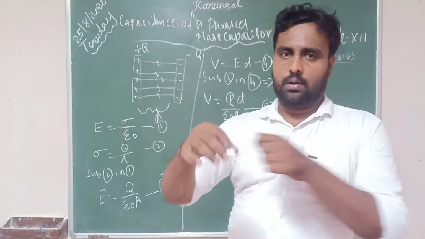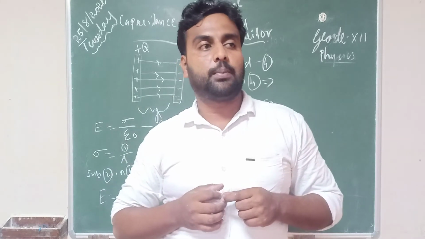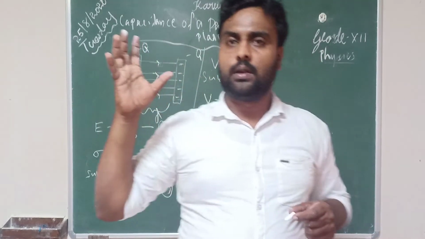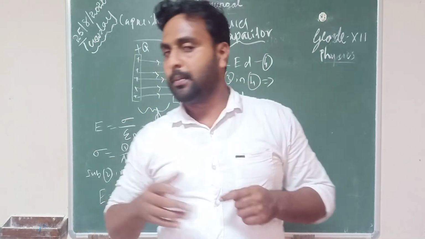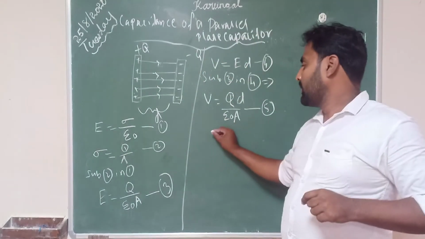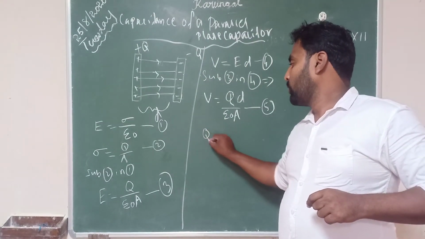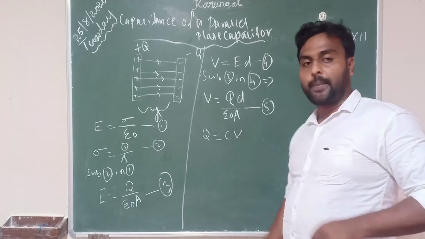Now how to find the capacitance of a capacitor? We all know the basic, general capacitance formula: Q equal to CV.